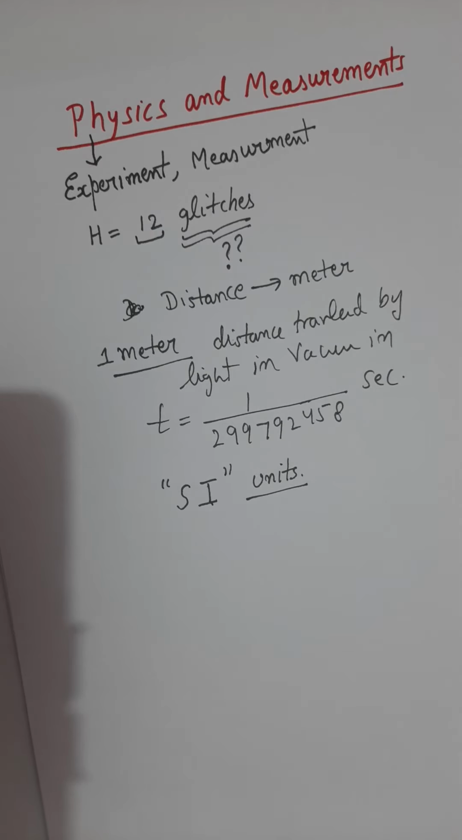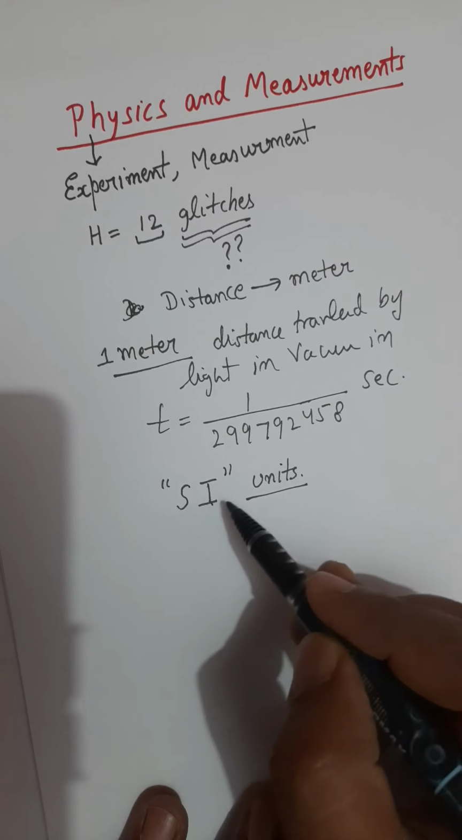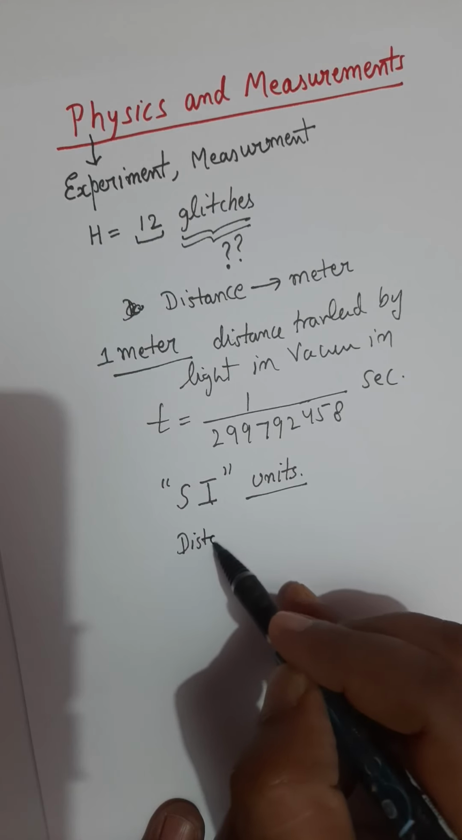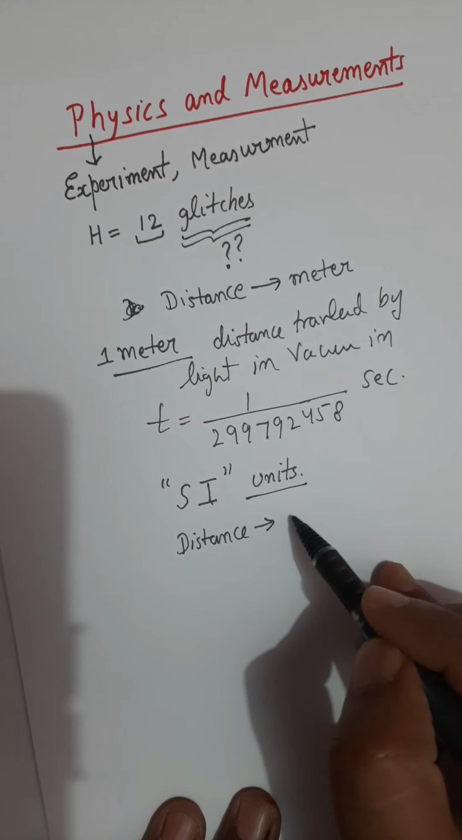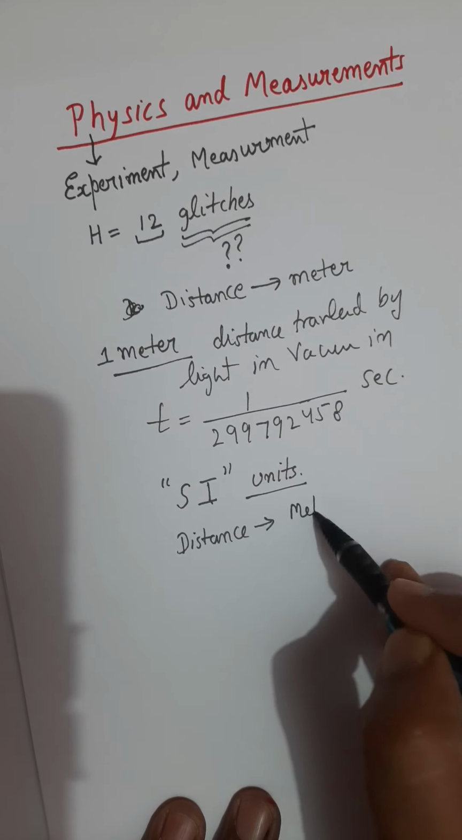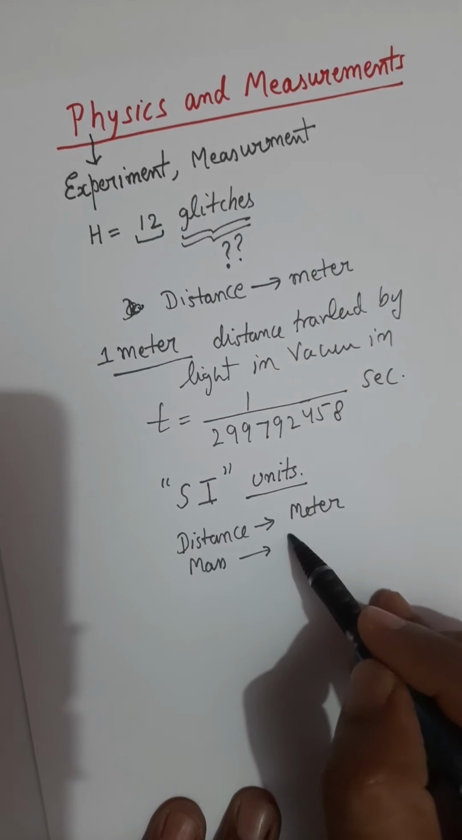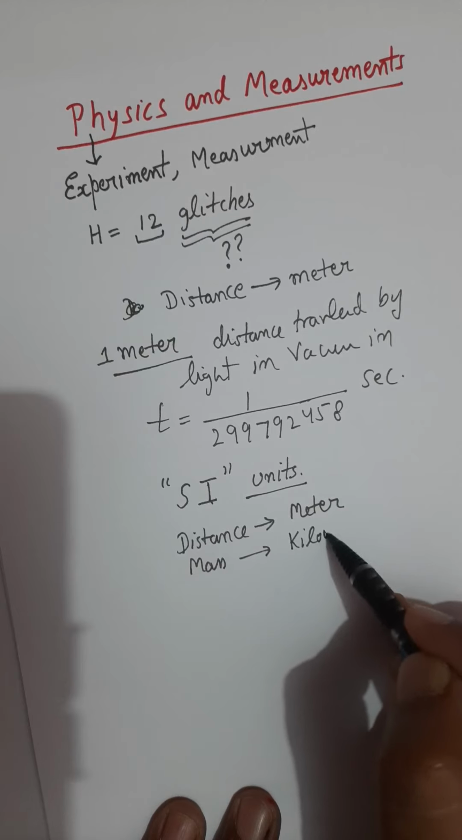Right? And in this international committee, it was decided that distance will always be measured in a unit of meter. Mass of any object will be measured in the unit of kilogram.